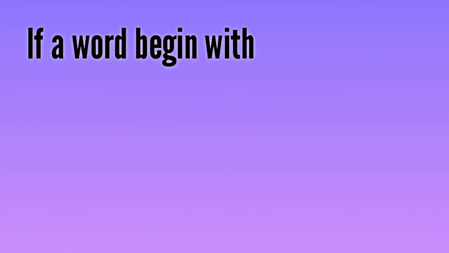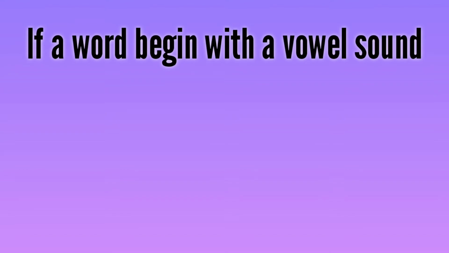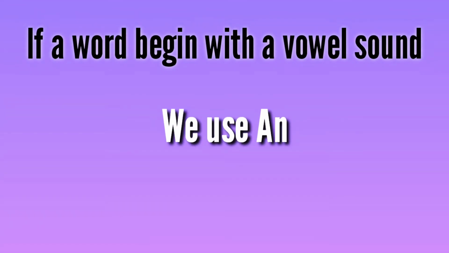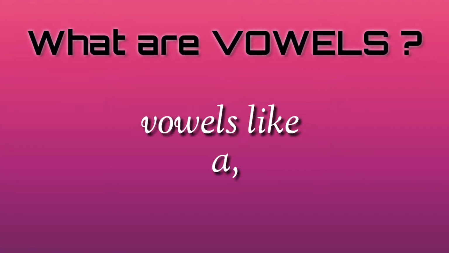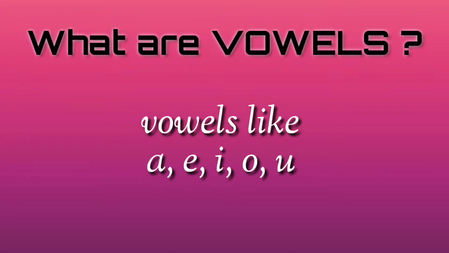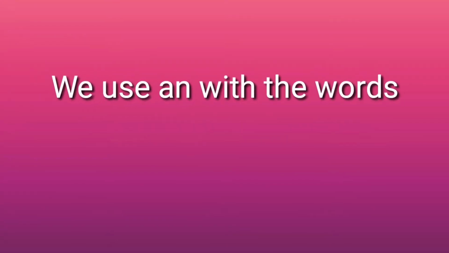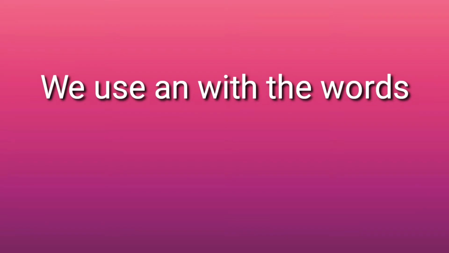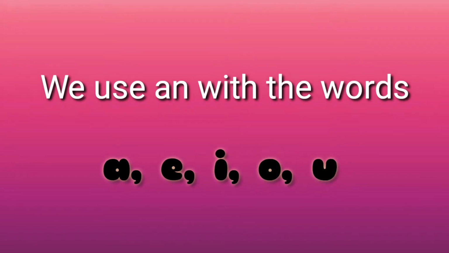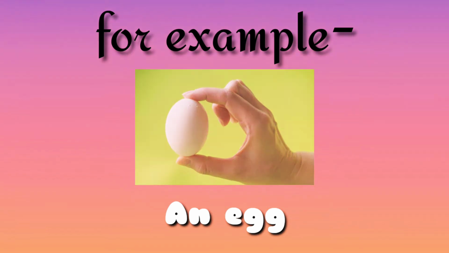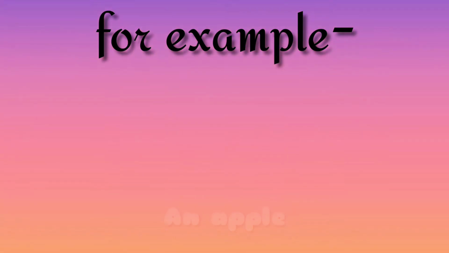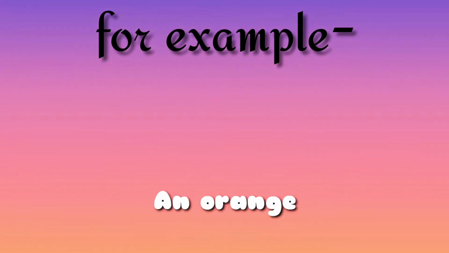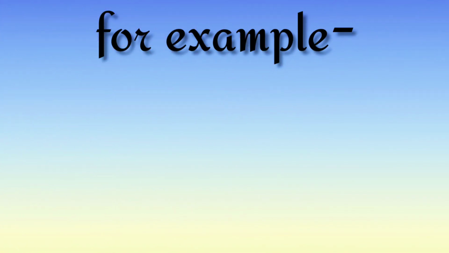If a word begins with a vowel sound, we use an. What are vowels? Vowels like A, E, I, O, U. We use an with the words A, E, I, O, U. For example, an egg, an apple, an umbrella, an orange.